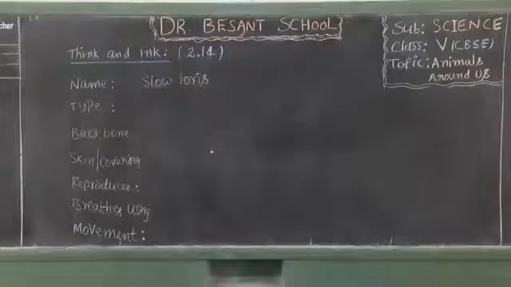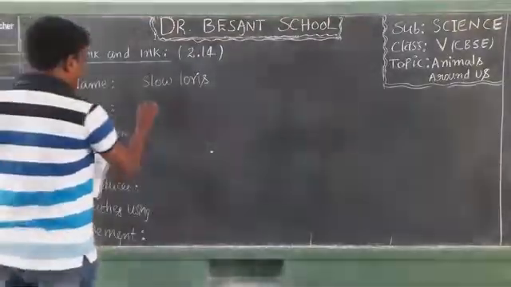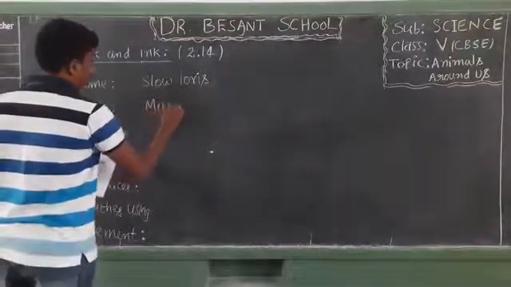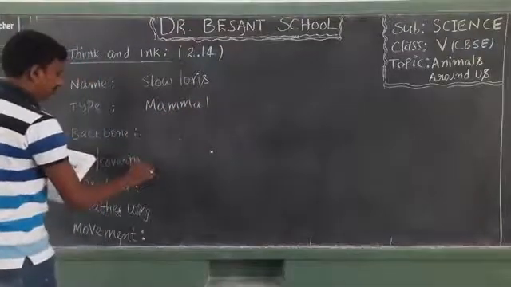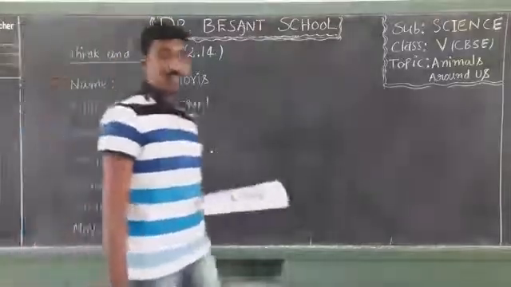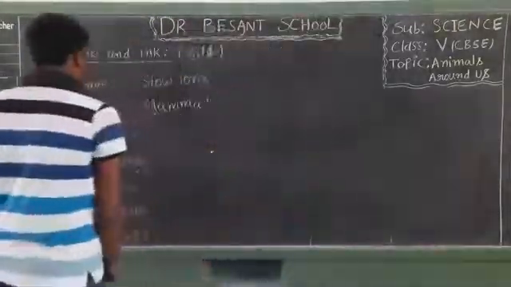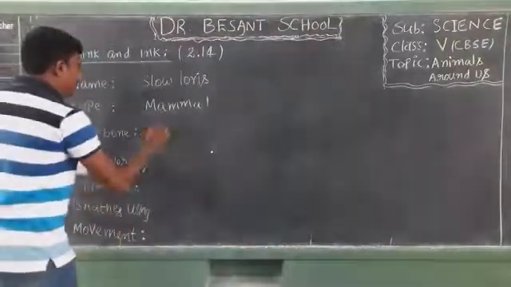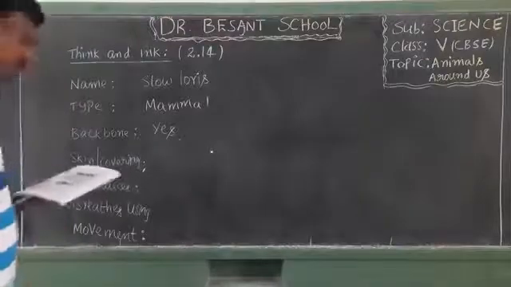Now, what is its type? This slow loris is a mammal. What do you mean by mammal? These are animals which give birth directly to the young ones. Next one, backbone. Do they possess a backbone? Yes. We already discussed that mammals come under the category of vertebrates.